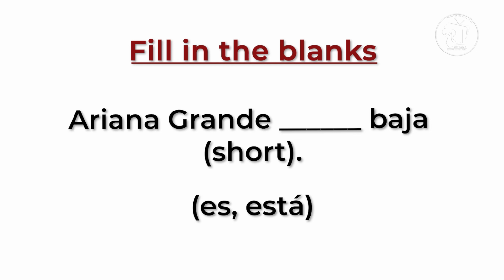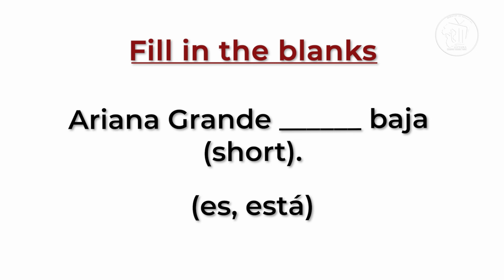Now, we have two options here. Es and está. Now, can you tell me, is being short a permanent state or a temporary state? We know that you do grow, right? But the term short is more of a permanent state, or at least it takes a long time to change.